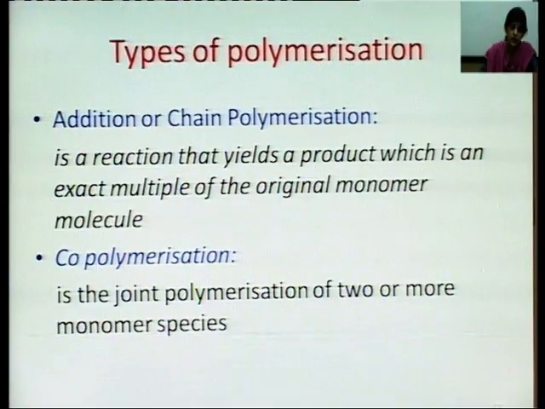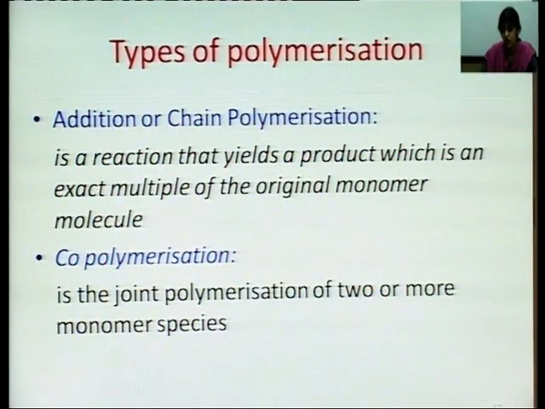Copolymerization is the joint polymerization of two or more monomer species. As we have discussed earlier, polymerization of two or more monomer species takes place in copolymerization. So in copolymerization, the molecular weight of the polymer will not be an exact multiple of the original monomer, because we do not have a single monomer unit taking part; we have two or more types of monomer species taking part in the reaction. So that is about the types of polymerization.